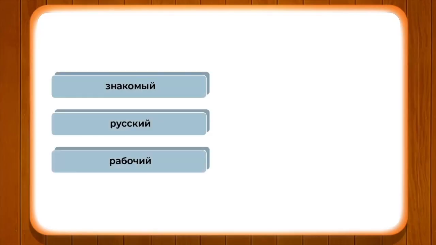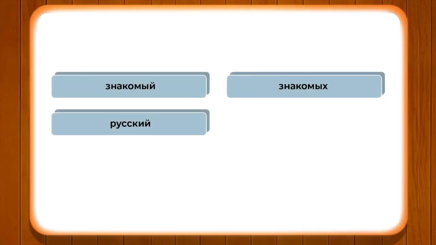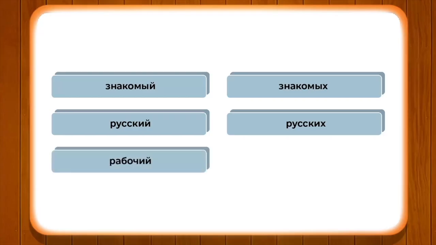But we also need to understand that in certain cases like знакомый, русский, рабочий, all these nouns which have a very different ending which resembles the ending of any adjective, they change as per the adjectives we have seen, such as знакомый changes into знакомых, русский changes into русских, рабочий changes into рабочих. So, all these new words you have to remember in order to use them properly while doing the exercises of the Russian grammar. Alright, now let us go ahead and pay attention to the activity.